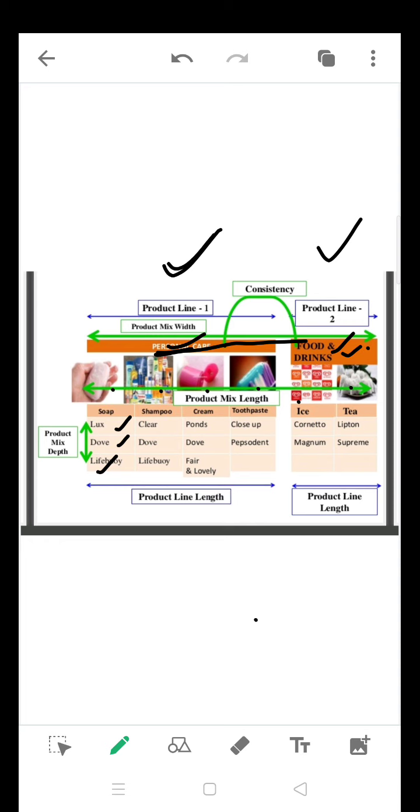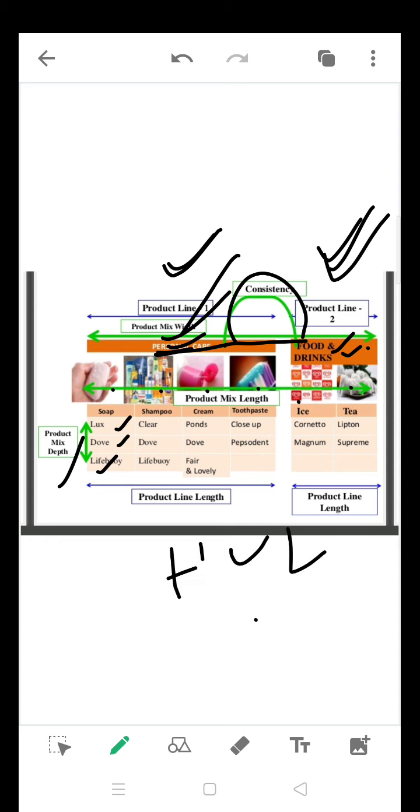These personal care products and the drinking products, so when people come for purchasing soap, definitely they are going to check for Lipton tea and Supreme tea, so like that. So they are closely consistent, and this is called the consistency of the product. So you understood what exactly product line is, what product depth is, what product width is, and what product consistency is. So this is the product line or the product mix of Hindustan Unilever Limited.